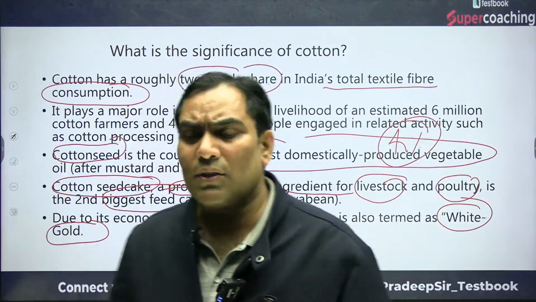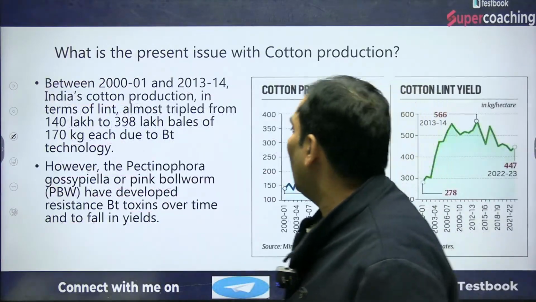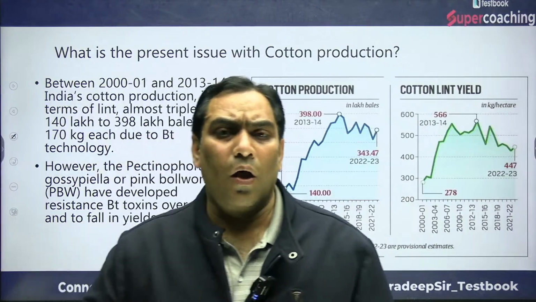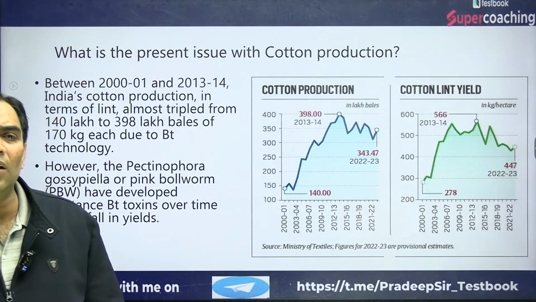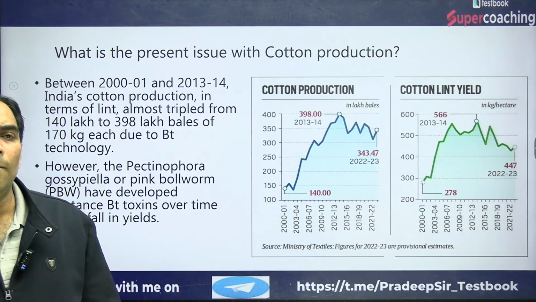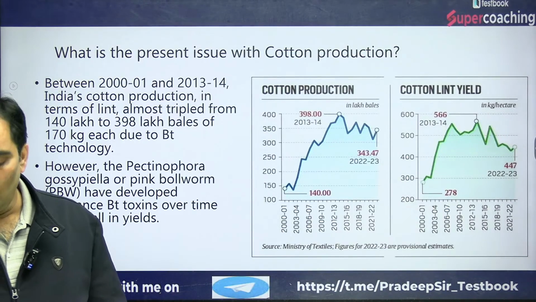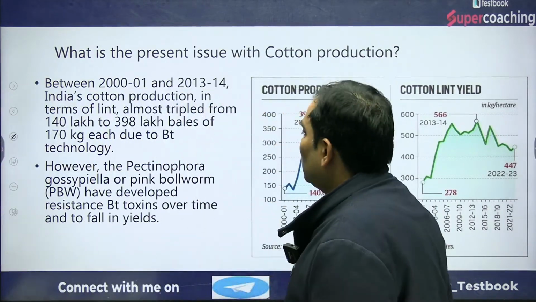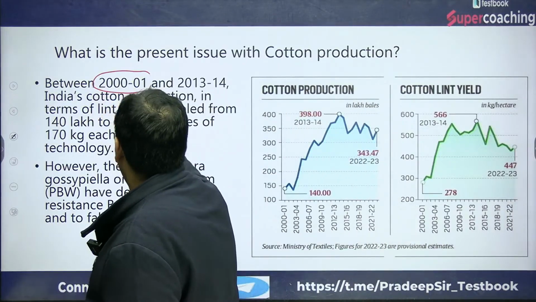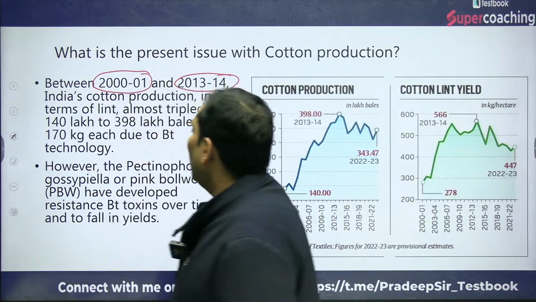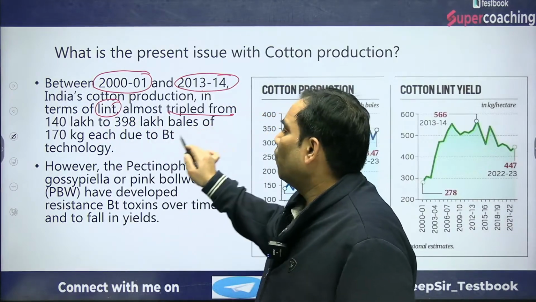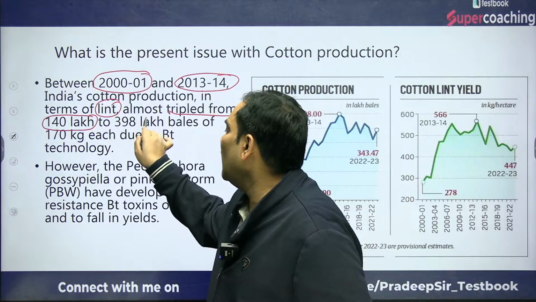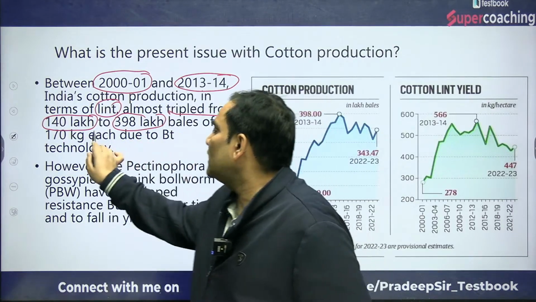Now that we have talked about the significance, we will talk about the present issues of cotton production. From 2001 to 2013-14, India's cotton production in terms of lint almost tripled, from 140 lakh to 398 lakh bales of 170 kg each.